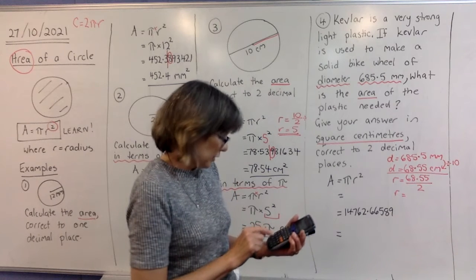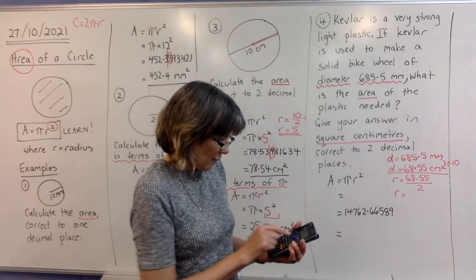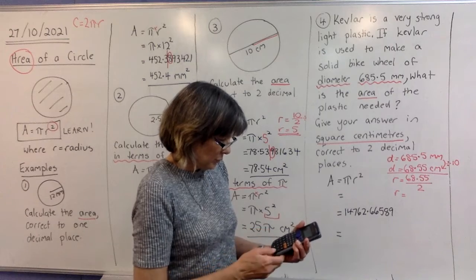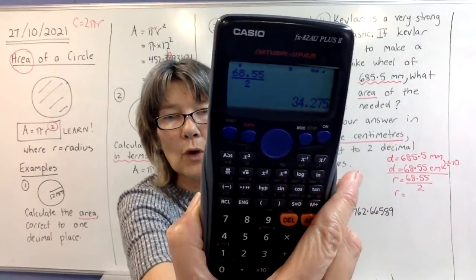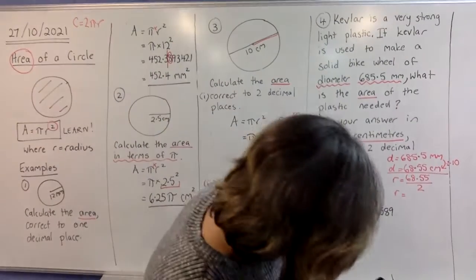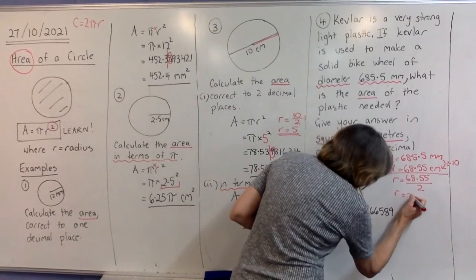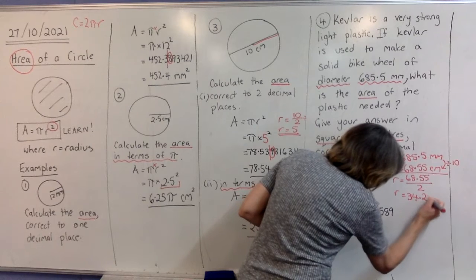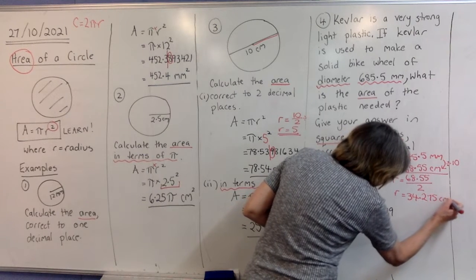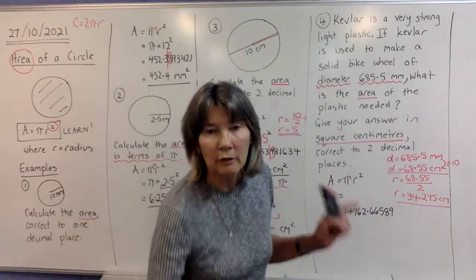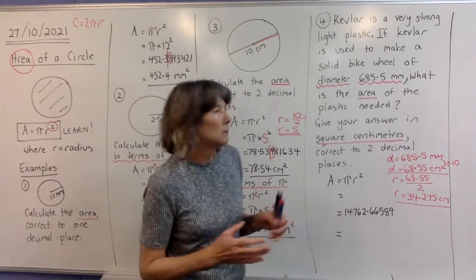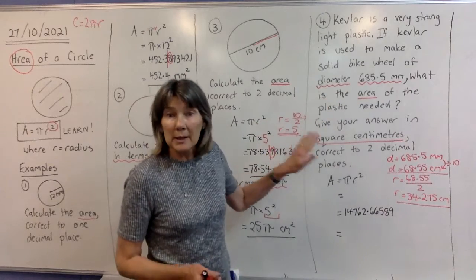So I'm going to do the fraction key, 68.55, down arrow 2, equals, and we end up with 34.275. That's our radius. And that's in centimetres. Okay, so it's really important that you read ahead to find out what you've got to do in the end. Right, we need an area in square centimetres.